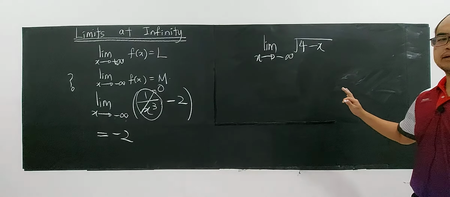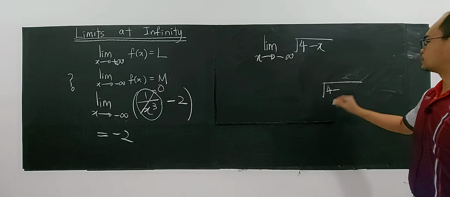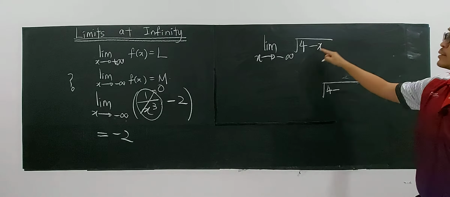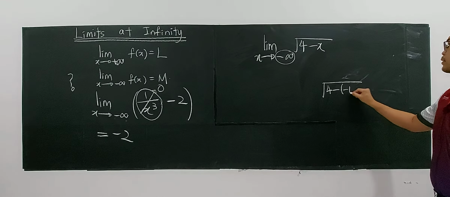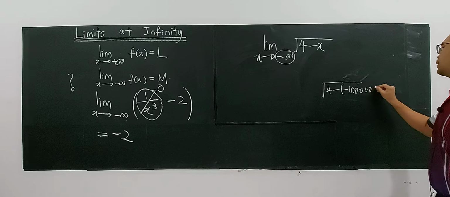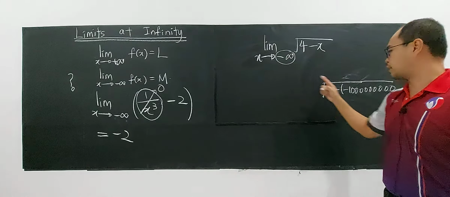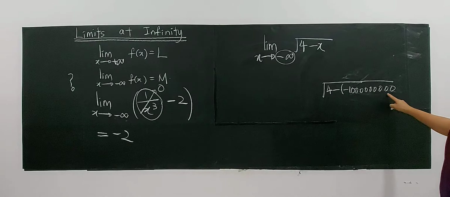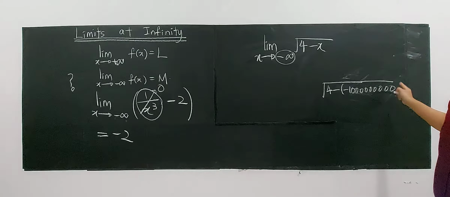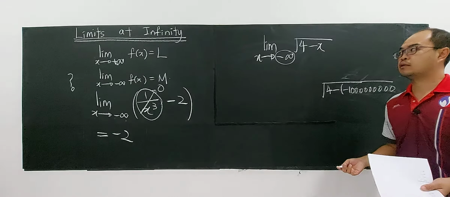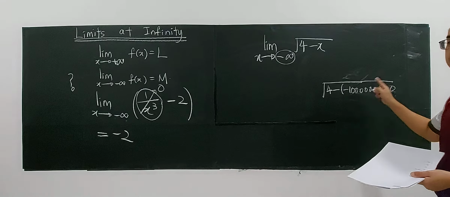Imagine in your mind, we have the square root of 4 minus x. x is a negative big number. You can put negative 1 billion, any number, because infinity is undefined. You may ask, sir, why do you always use 1 billion? Why not 1 trillion? Why not 900,000? Anything. It's a very big negative number, any negative big number.